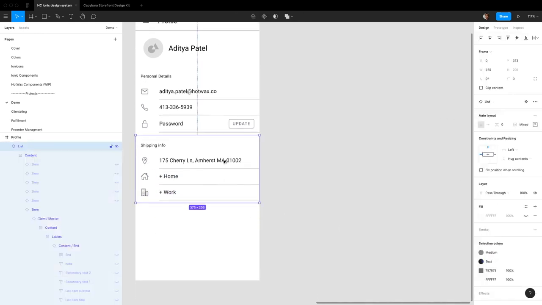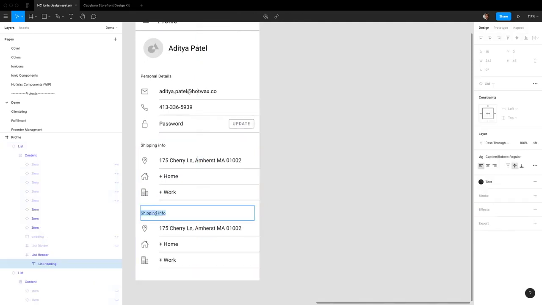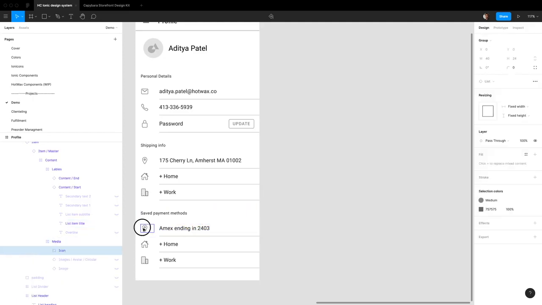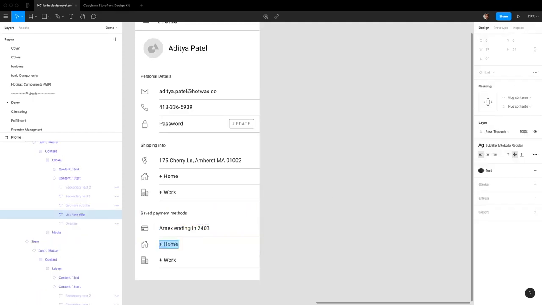And let's add another list for payment info, saved payment methods. So this is where all your credit cards are stored. So let's do Amex ending in 2403, and we'll just use a credit card symbol here. And maybe they have some gift card money left, so let's do gift card and use the note here, and just throw in how much balance they have left, so dollars, maybe it's like $39.70.